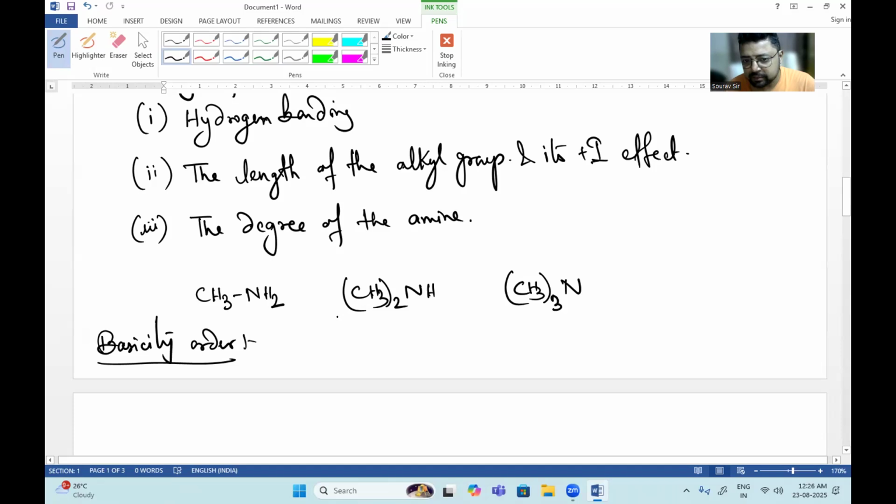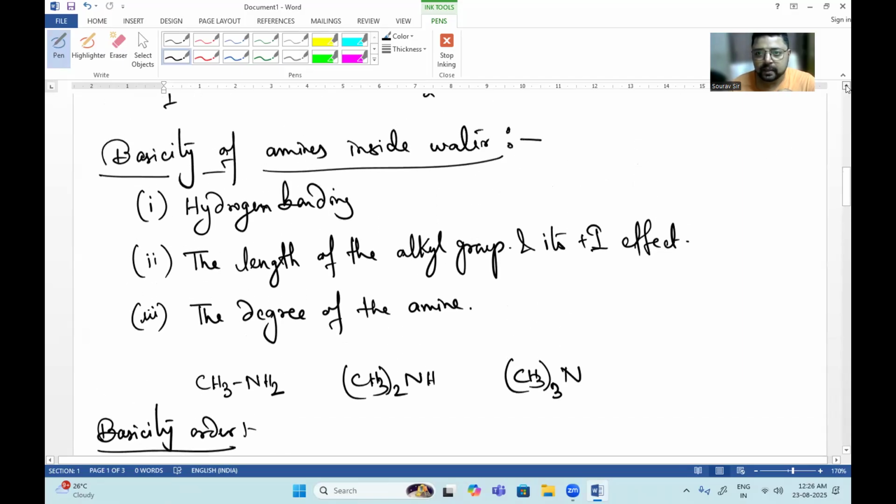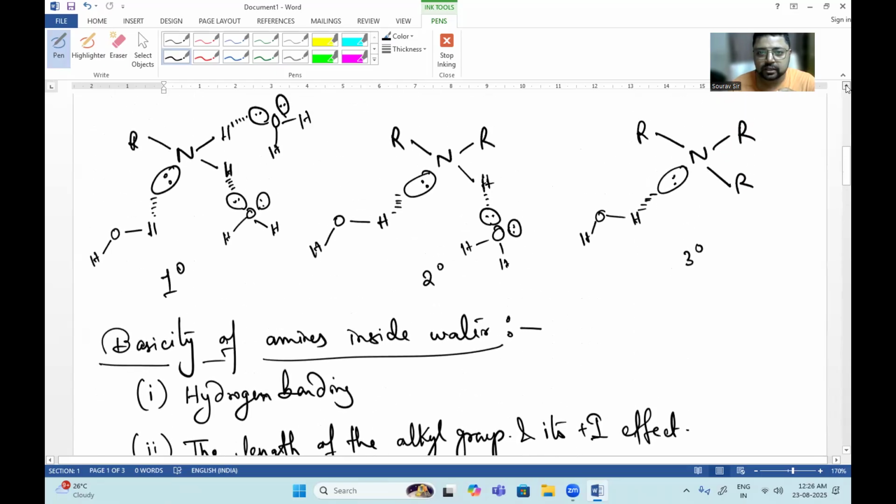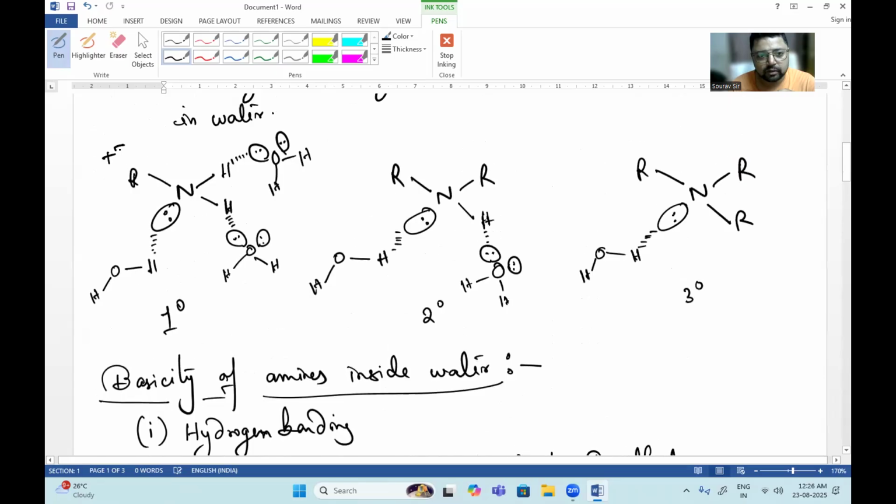In this case, the secondary amine will have 2 plus I effects and 2 hydrogen bonding. Just see here, it has 2 R groups, which means it can show 2 plus I effects. Here it can show only 1 plus I effect. Here it will show 2 plus I effects. And here it will show 3 plus I effects. These are electron donating effects.